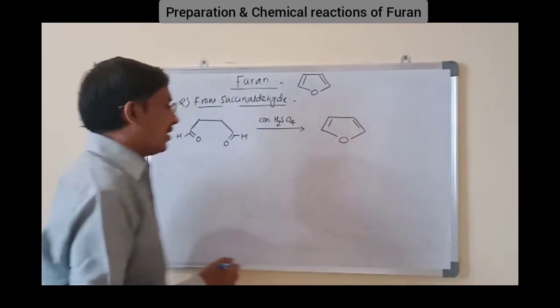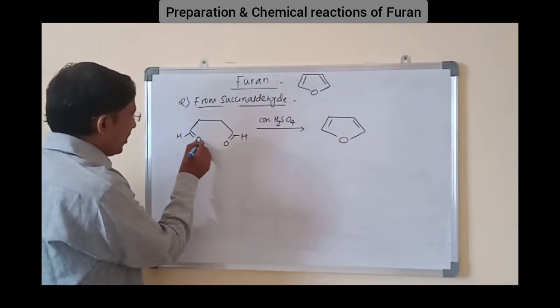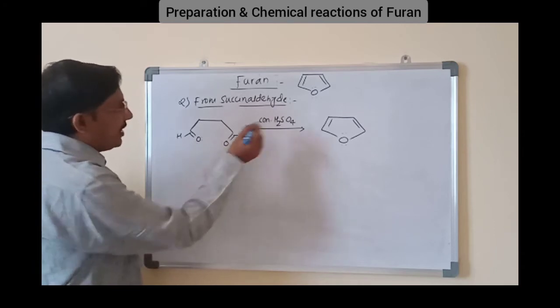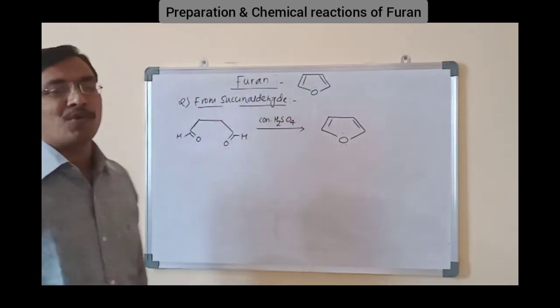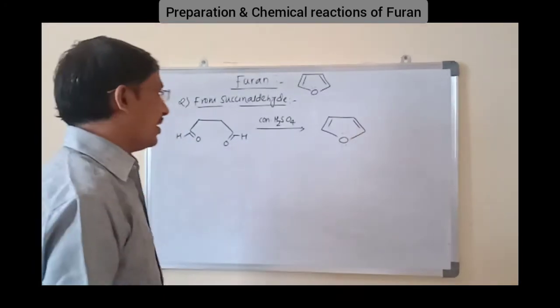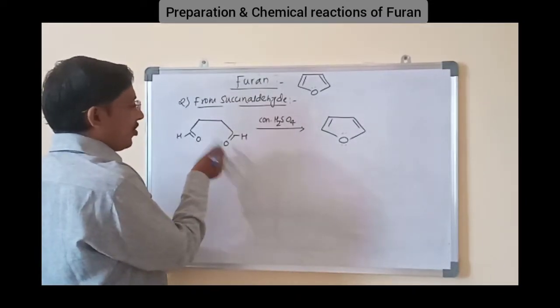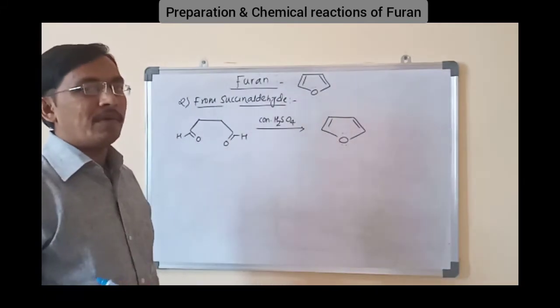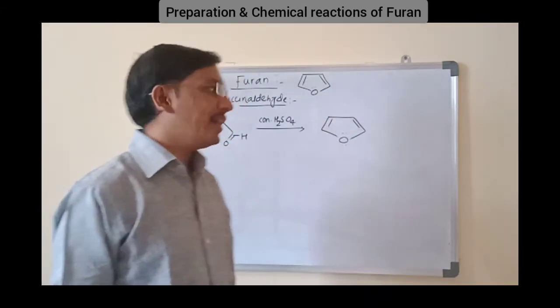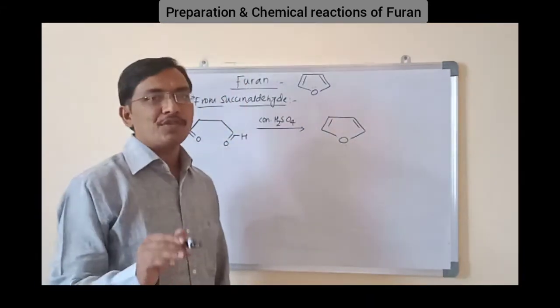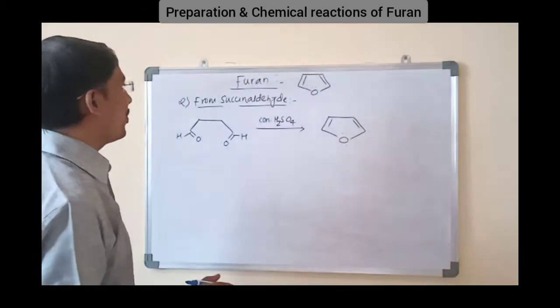Okay, these both the oxygen having lone pair of electrons. Initially in presence of acid it undergoes protonation, then cyclization takes place by attack of second oxygen on the carbon, and then there will be dehydration and it results into formation of furan. These are the two preparation methods.